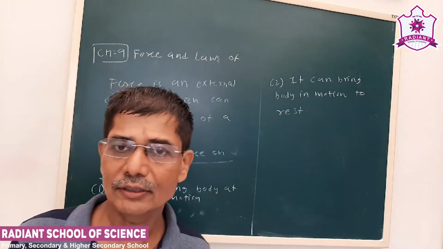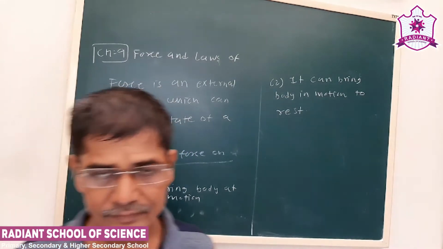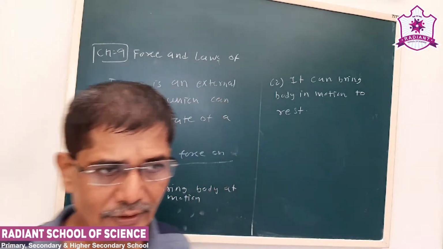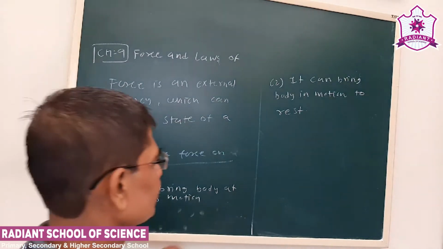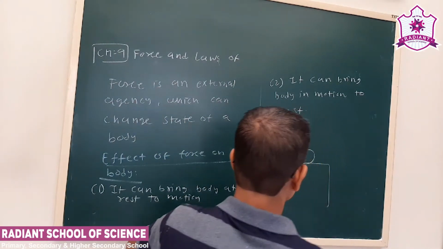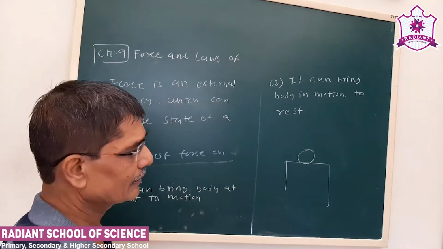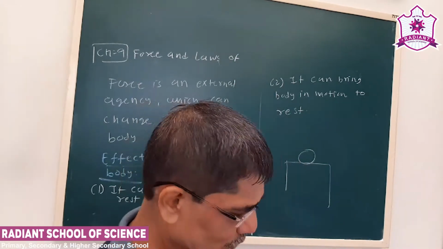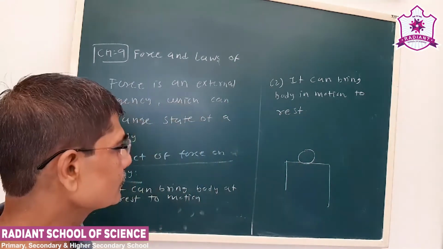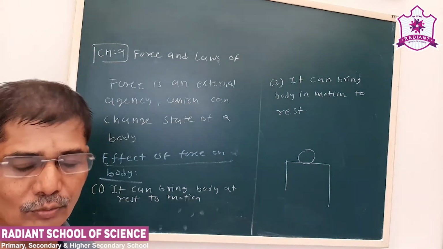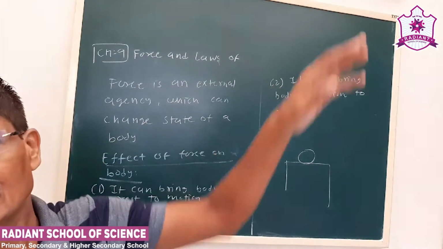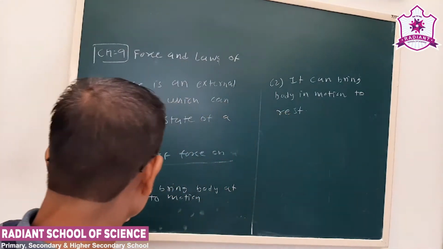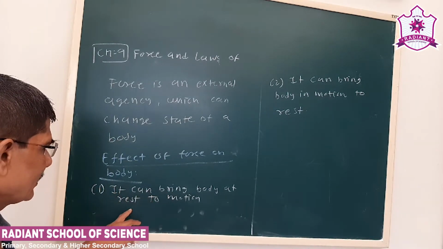Now see, a football is lying on the surface, or a football is lying at rest. You kick it, see, it will come into motion. Now suppose a ball is lying on the surface. You can kick it from here also, if your leg reaches that much height. So a football is lying on the ground, you can kick it and bring it to motion. So that was the first effect. The force can bring a body at rest into motion.